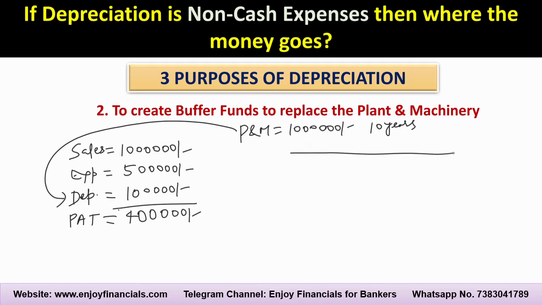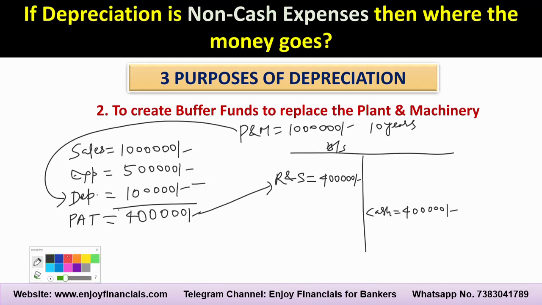So how will it reflect in the balance sheet? Everyone must know that the profit after tax is shifted to the balance sheet in the form of reserves and surplus. The moment it is shifted to the asset side in the form of cash or any asset, it will reflect on the asset side. Now friends, you see the depreciation. This money also the company has not parted with to anyone. This 1 lakh rupees will also remain with the company in the form of cash, because it has not been parted with to anyone.